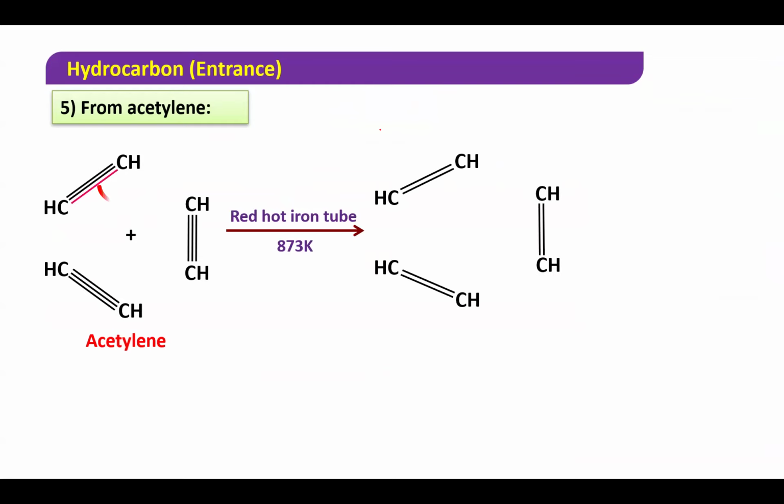So look, basically here there is a two electron, beta. Okay, so two electron था, एक इधर जाएगा, एक इधर जाएगा. यहाँ पे भी बेटा ये पाई बॉन्ड ब्रेक होगा. This will go here, this will go here. Pi bond will break. This will go here, this will go here. So I'll get here two electrons here, two electrons here, two electron here, and this will all join. And I'll get what? Benzene. So we are doing preparation of benzene. So this is how I'm going to get benzene. Clear?